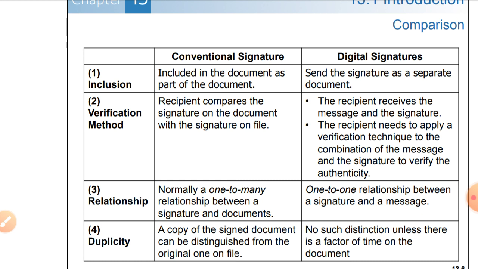If you are changing any message, another signature and another hash code will be generated. In the digital signature, each message has its own signature, so that is one to one. Next one is duplicity. A copy of the signed document can be distinguished from the original one on a file. In the digital signature, there is no such distinction unless there is a factor of time on the document. Okay, these are the differences between the conventional signature and the digital signature.